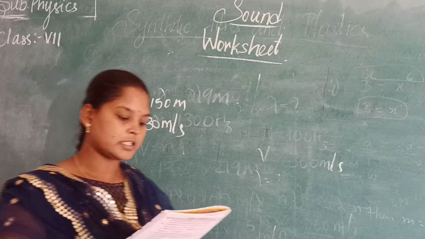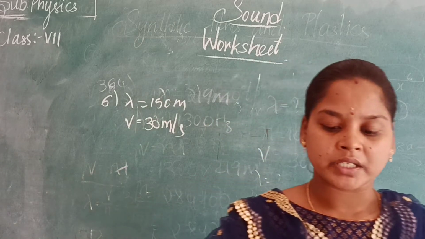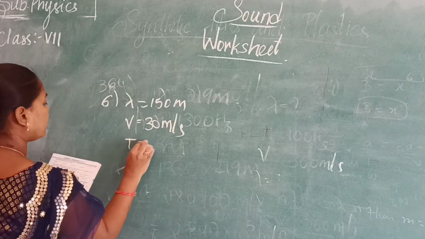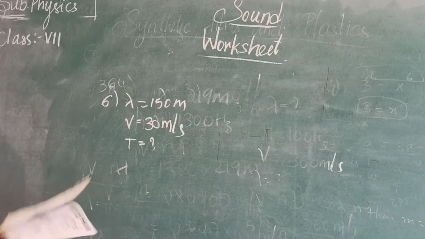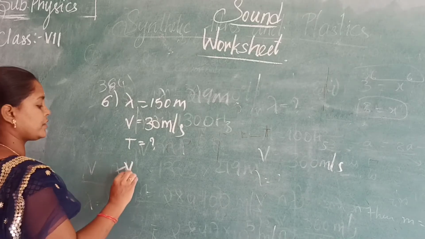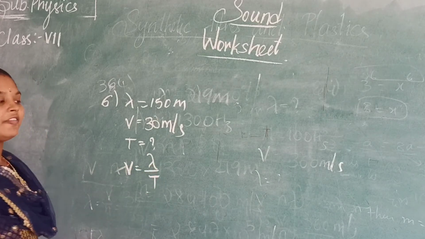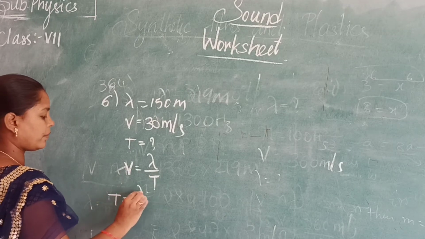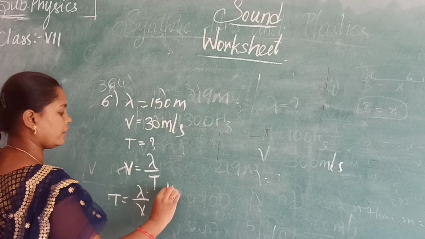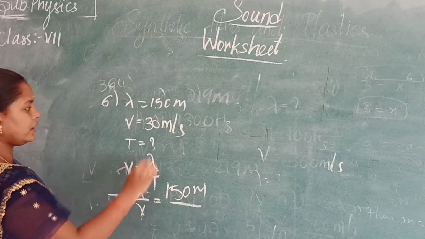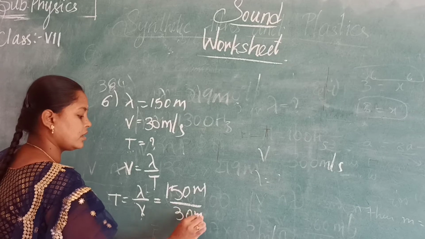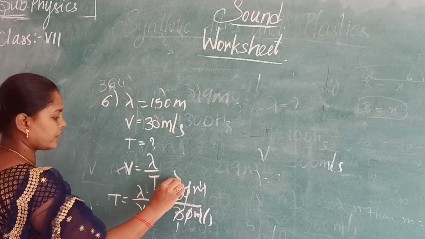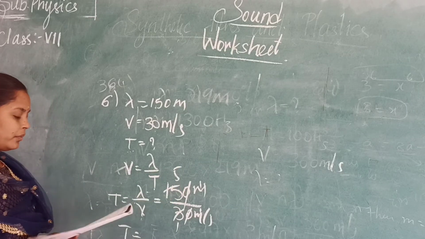What they are asking here is how often do the crests reach the boat? How often means they are asking time. Time is equal to how much? What is the formula we are going to use here? V is equal to lambda by T. Because they are asking for T, T is equal to lambda by V. What is lambda here? 150 meters. And what is V? 30 meters per second. The zeros cancel, 3 ones are 3, 5 seconds. So T is equal to 5 seconds.